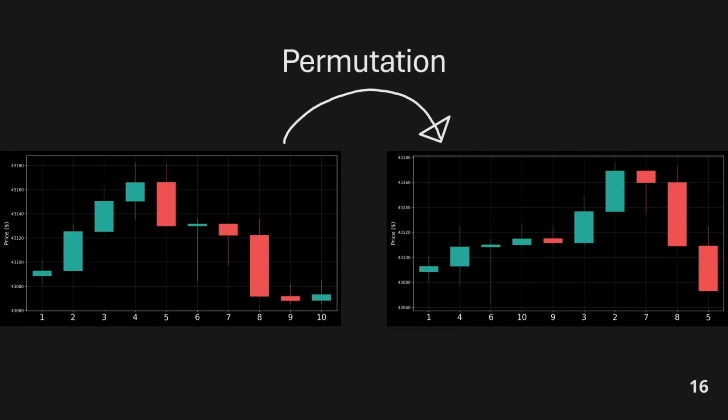As you can see, all we did is we put the price movements in a new random order, but the actual data, the candlesticks, are still the exact same. This is how permutation works. Easy, right? But before we get too carried away, let's check if this technique actually reaches our objectives. It should destroy the patterns in the data and preserve the statistical properties.